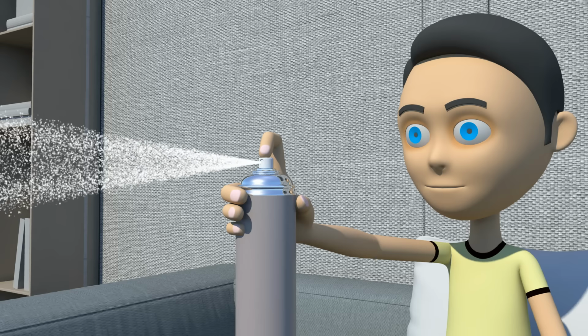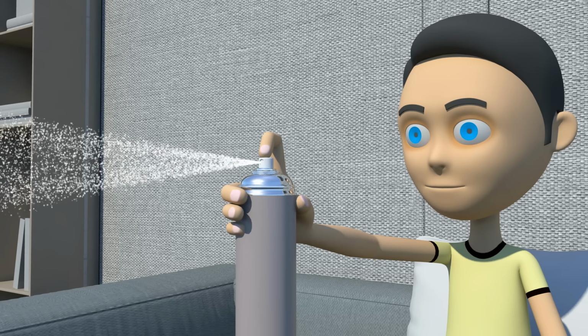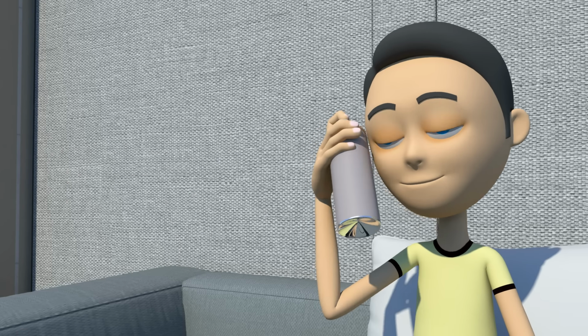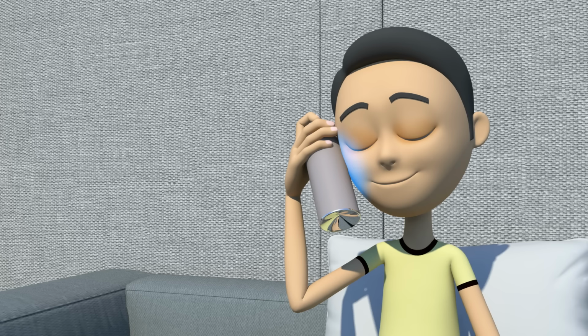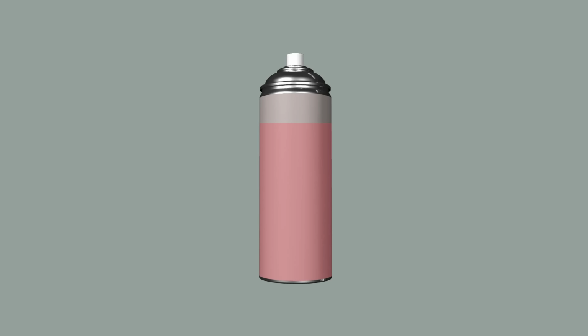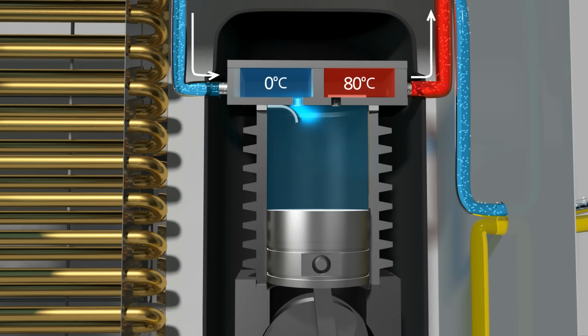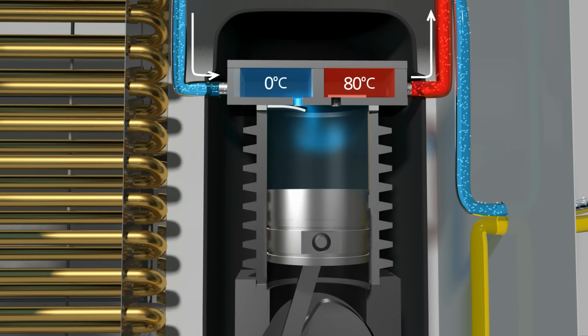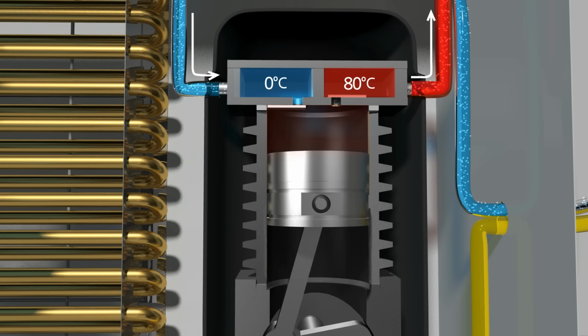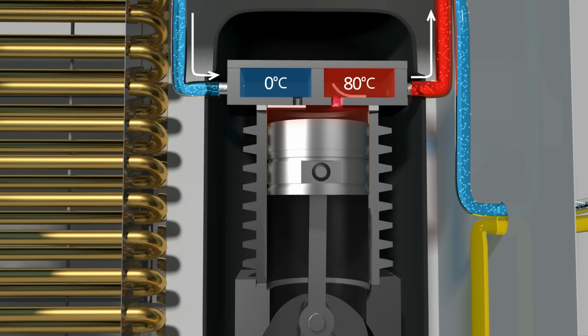We use products of spray type sometimes. You might have come across an insect repellent spray or butane fuel canister whose can surface gets cooler after use. This is because the pressure inside the product has become lower. If pressure is lowered, temperature is lowered, and if pressure goes up, temperature also rises. Now, coming back to the case of an air conditioner. When gas with low pressure and temperature is pressed by a piston, its pressure rises, and so does its temperature.